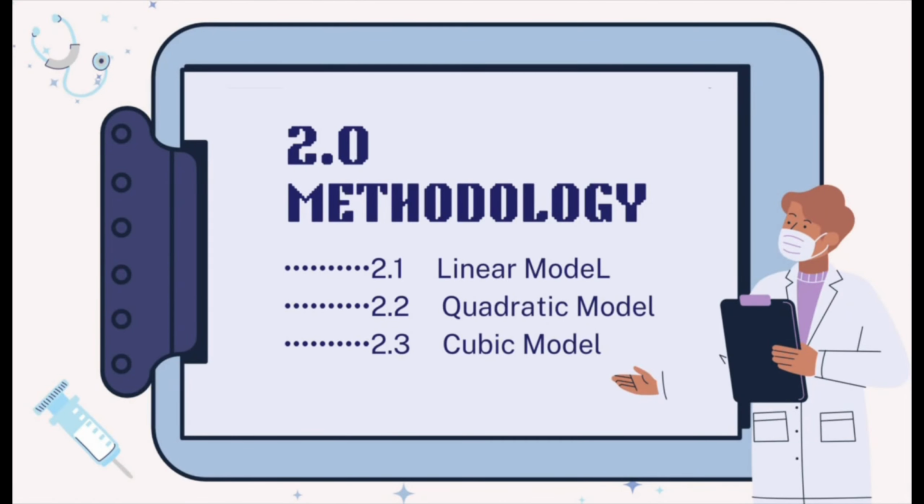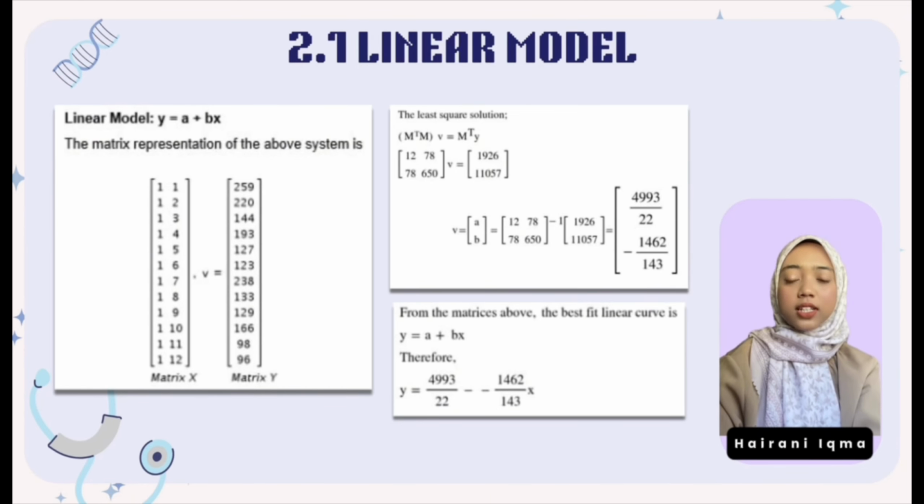Now for the methodology, we have three methods used, which is linear model, quadratic model, and cubic model. I will be presenting topic 2.1, linear model. We begin with the general linear equation y equals a plus bx. This represents a straight line relationship between the dependent variable y and the independent variable x.